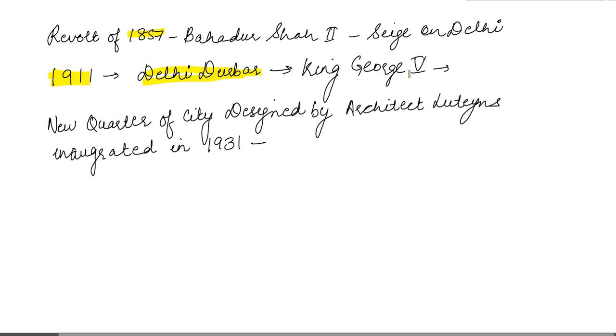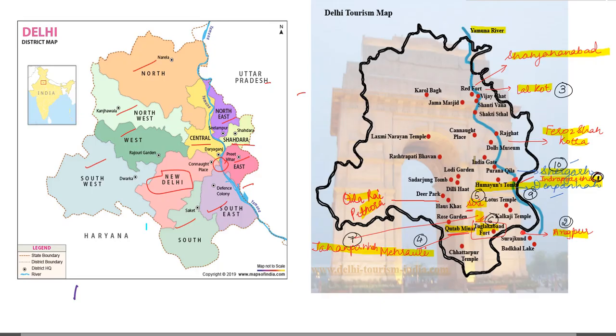For this, a new quarter of city was designed by architect Lutyens Delhi, and the same was inaugurated in 1931, but it is said that it was delayed due to the World War II. So let us now see the location of Lutyens Delhi on the map. Now this is the location of the Lutyens Delhi.